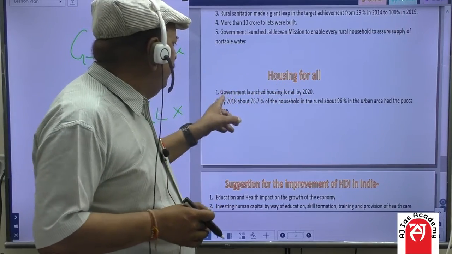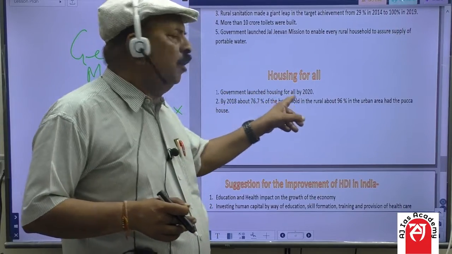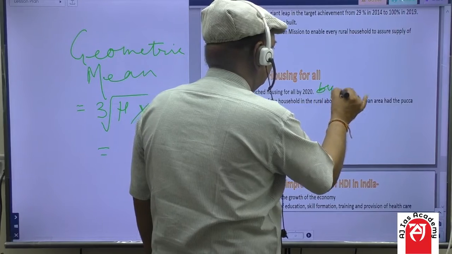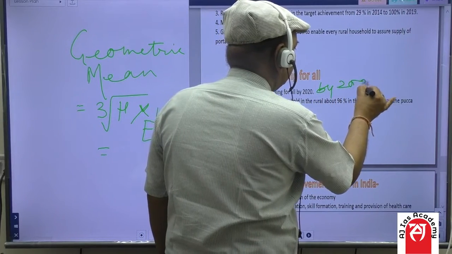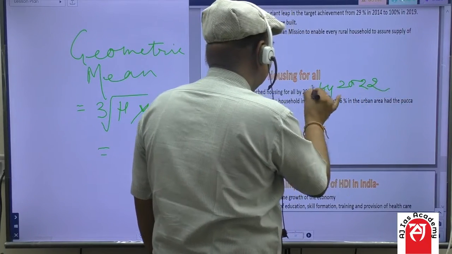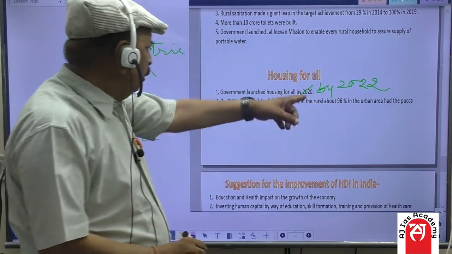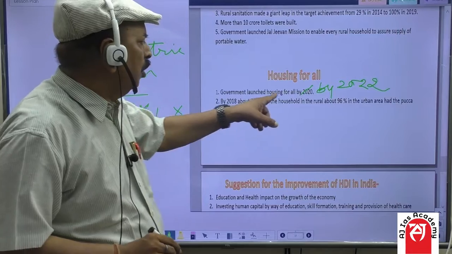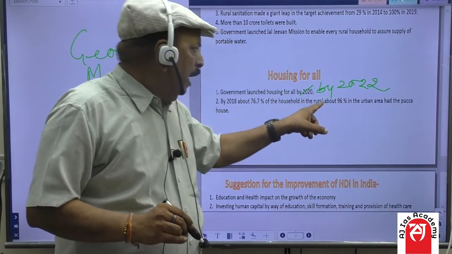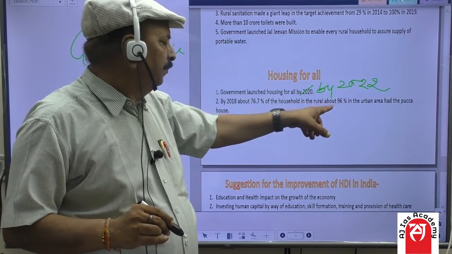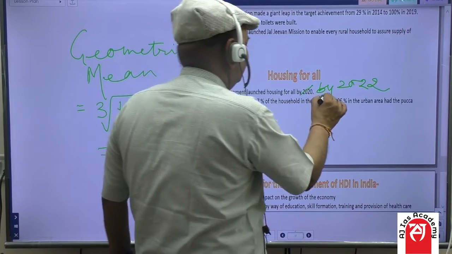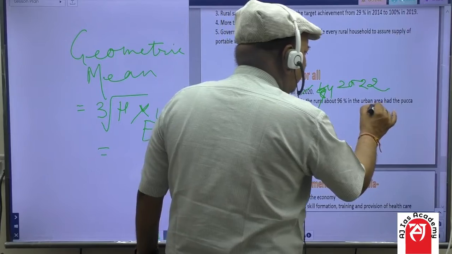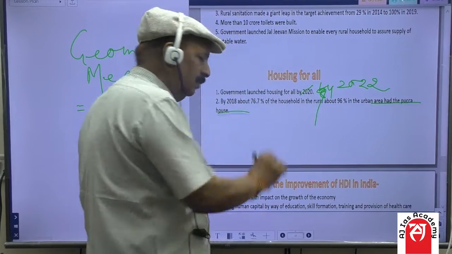Students, as you know, government launched housing for all by 2022. By 2018, about 76.7% of households in the rural areas, and about 96% in the urban areas, had the Pakka house.